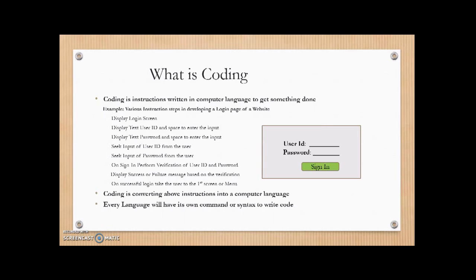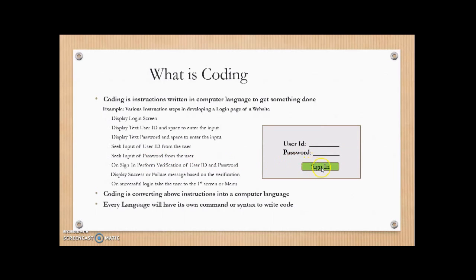So if we have to create this screen, a login screen from scratch, what will be the logical instruction set? So I'm reading from the screen here. We'll display the screen, that is, we'll display the text user ID, which is here, and a space to enter the input here, right? Display text password and a space to enter the input, the text password here, and provide a space so that the user can enter the password. Seek input of user ID from the user. Seek input of password from the user, that is, allow the user to enter the values here, right?